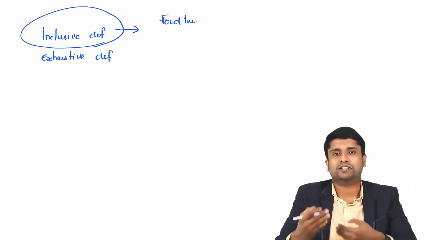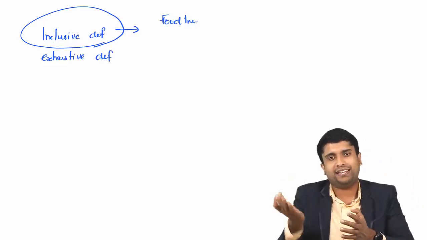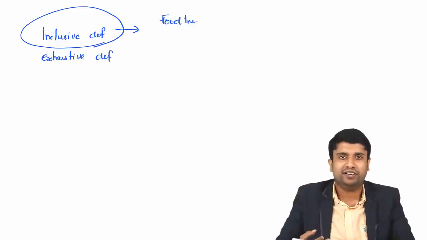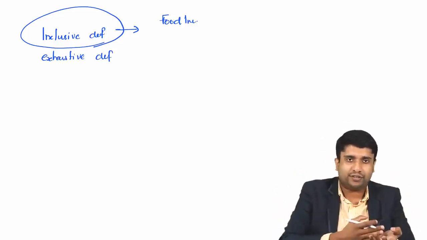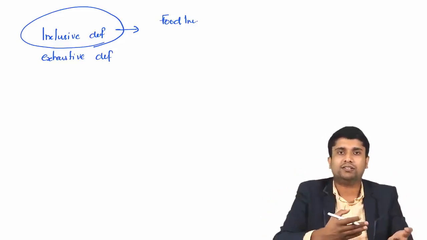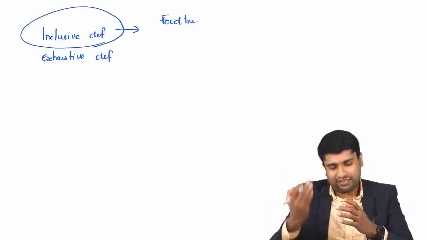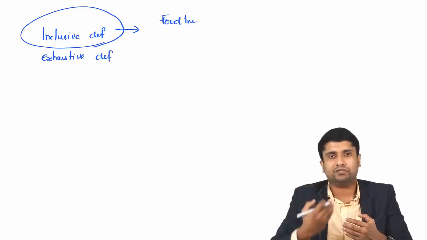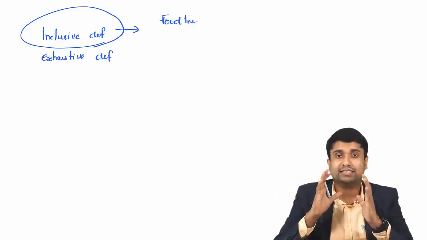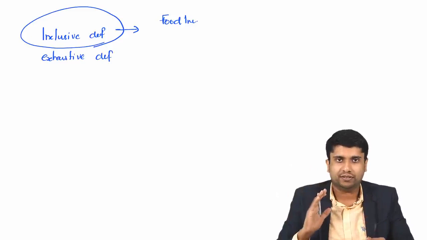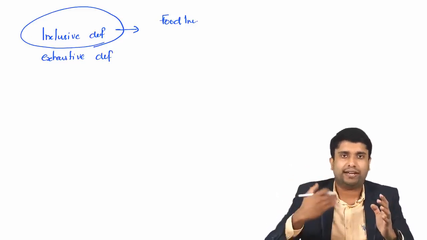So it is an inclusive definition. That simply means you can keep on adding things to that definition of food. There are different kinds of food: fried rice, chili chicken, noodles, paneer butter masala, etc. So you can keep on adding items under that definition. So we can say that the definition of food is an inclusive definition. It's not complete, you can keep on adding.